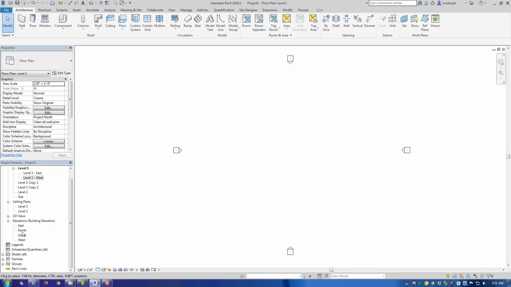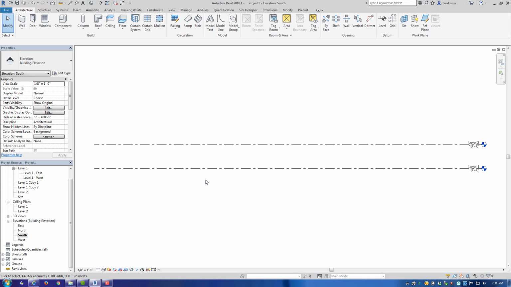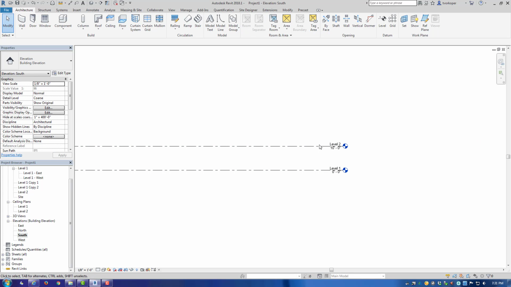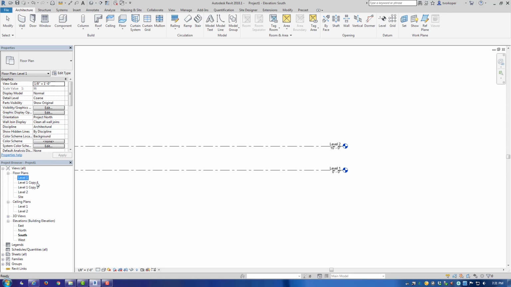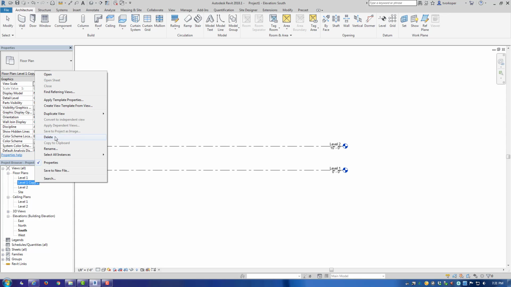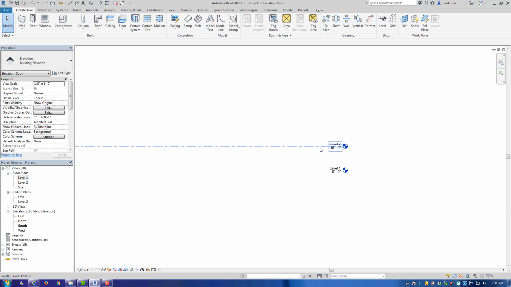If we look at one of the elevations, you can see that there are two levels, and each level has a plan view associated with it, level 1 and level 2. I'm going to go ahead and delete the dependent views and the copies to make things easier to keep track of. So we have two levels and two floor plans that are created by those levels.